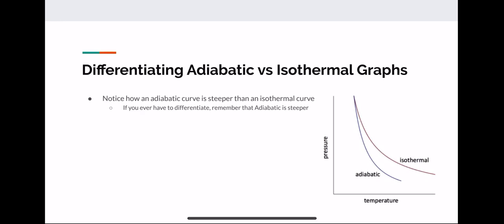And so oftentimes when you're trying to read PV diagrams, you'll have to differentiate between adiabatic and isothermal graphs. So notice how an adiabatic curve is steeper than an isothermal curve. So if you ever have to differentiate on a quiz or a test, just remember that adiabatic is always steeper than an isothermal curve.